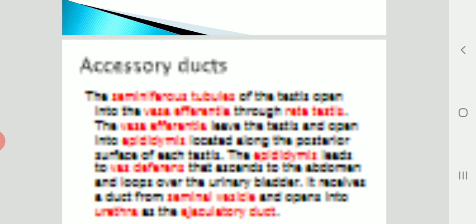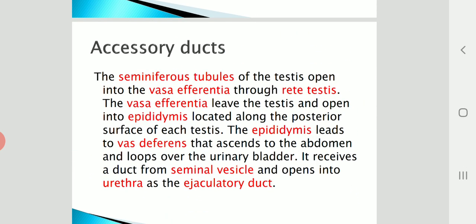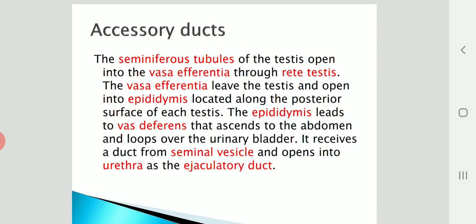Now coming to the accessory ducts. Okay. So what are these accessory ducts? Well, usually what is the function of ducts? Ducts usually carry certain materials, isn't it? For example, when we studied last year, class 11th, about the urinary system, the excretory system, there was a duct called the ureter. So what was the duct's function? It was to carry the waste material, that is the urine, from the kidney to the urinary bladder. So ducts are those structures which will be transporting certain important substances.